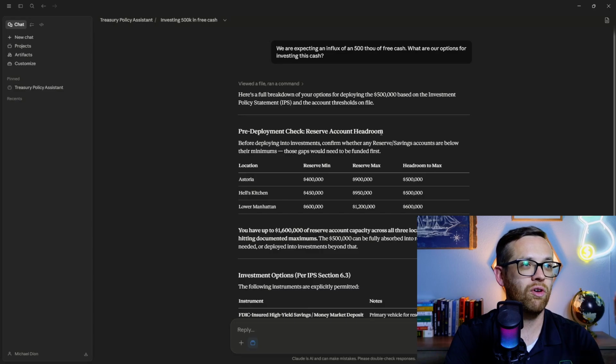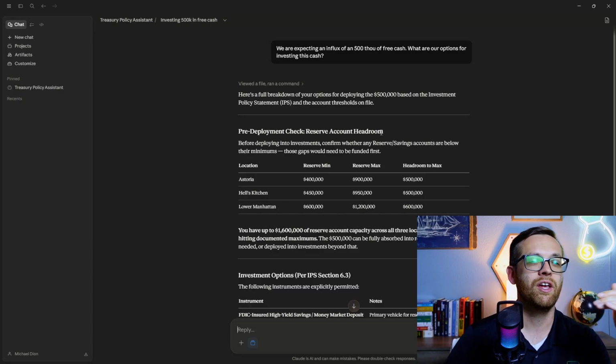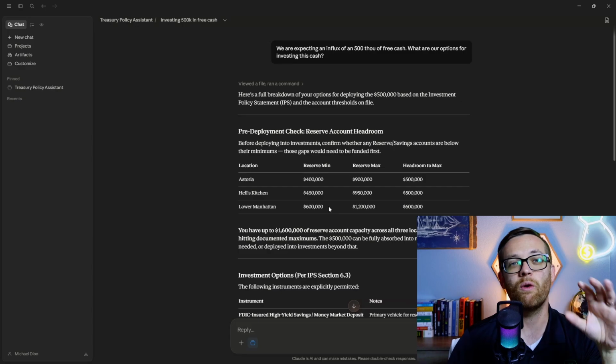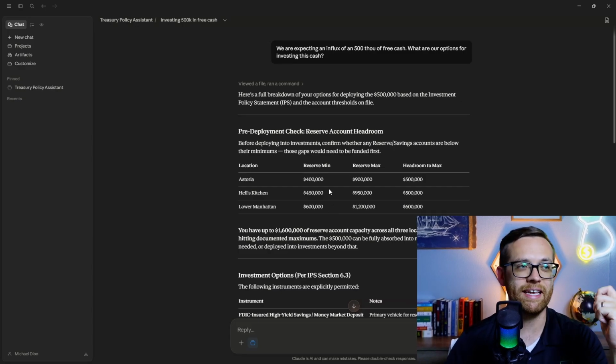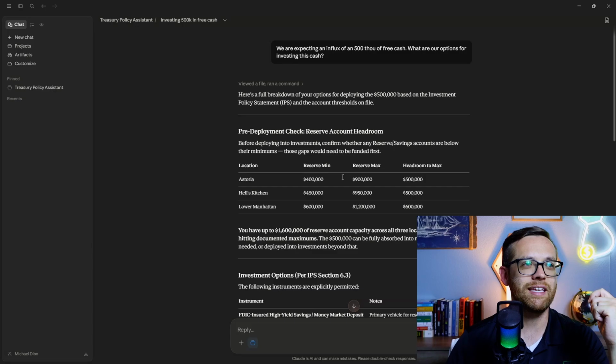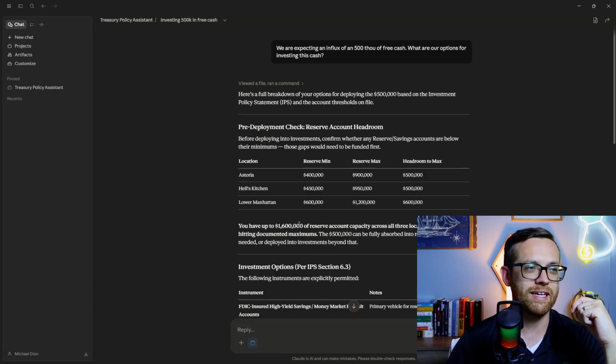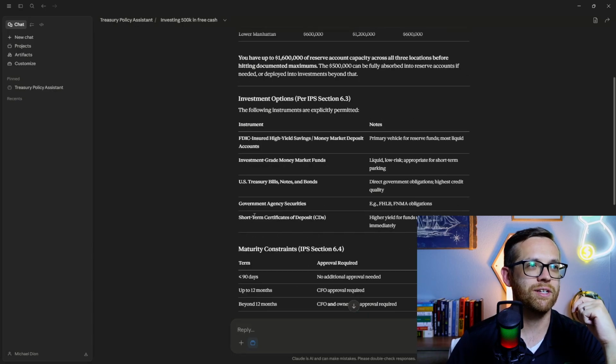So here's the pre-deployment check. It's saying before deploying, you want to confirm whether any reserve or savings accounts are below their minimums. Now, we didn't directly ask that, but that's somewhere else in the policy. So it's really getting it, and you'll recognize these are our reserves. So that's great. Then our investment options are down here.